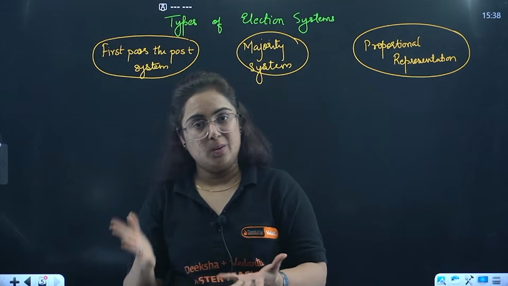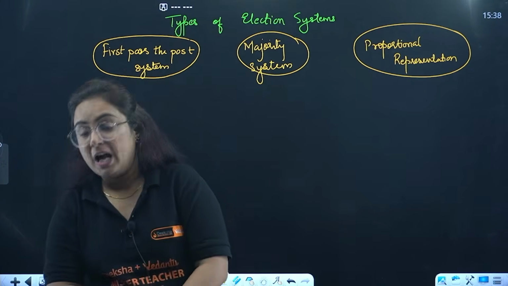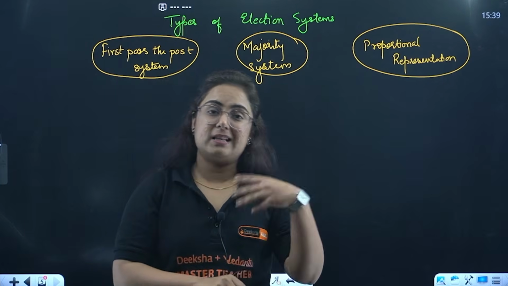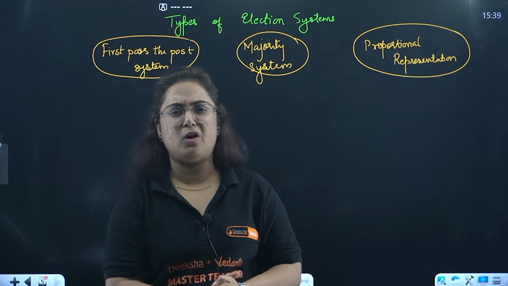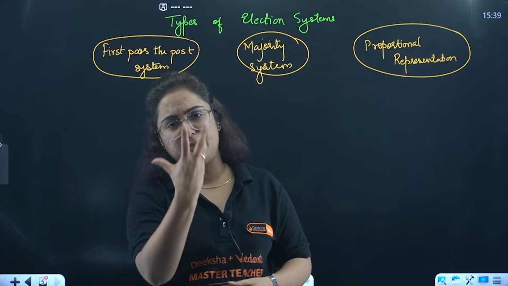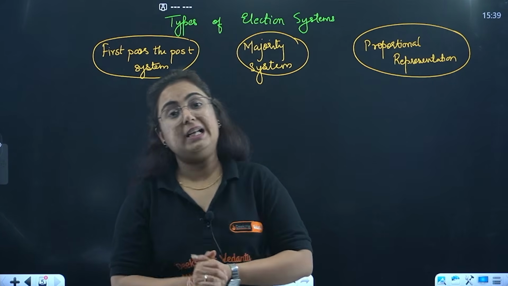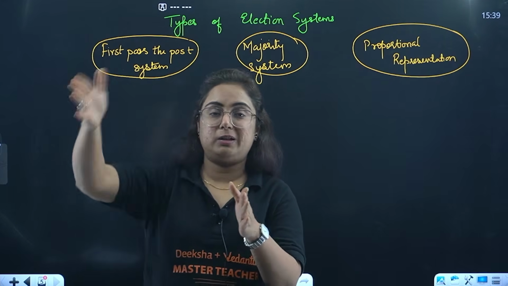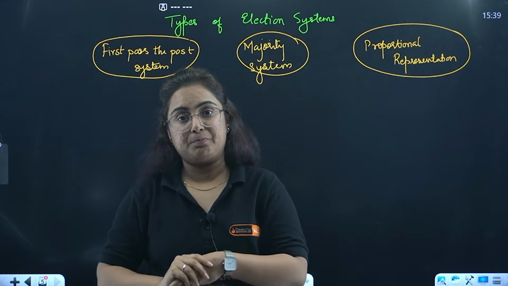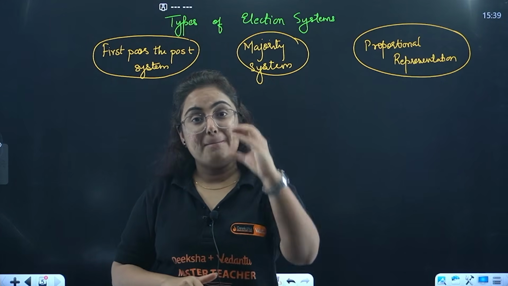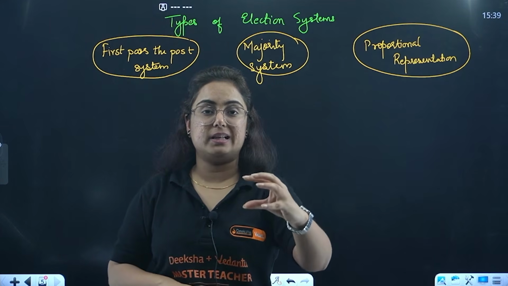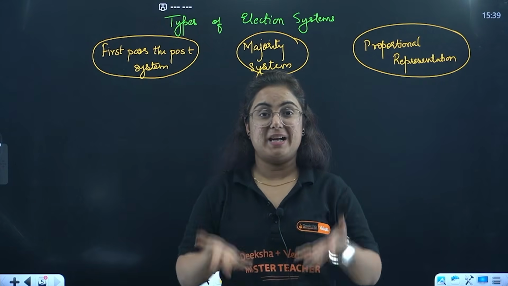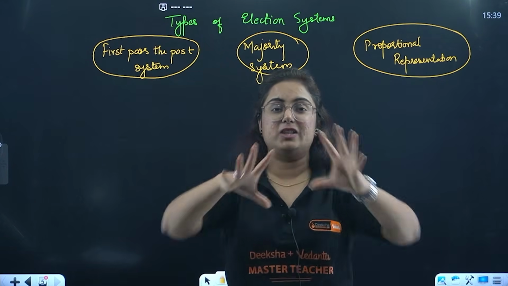Now what happened, beta? We did the voting and found that student A got around 40% of votes. Another student got around 20%. Someone got 5%, someone got 10%. So here there was no one who actually passed half of the votes, that is, a majority. But there is a student who got the maximum votes, 40%, and that system is known as the first past the post system. At least you pass among the candidates.